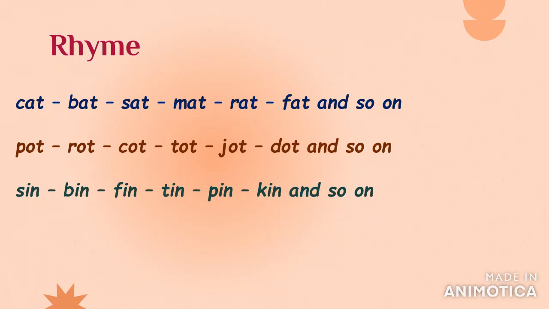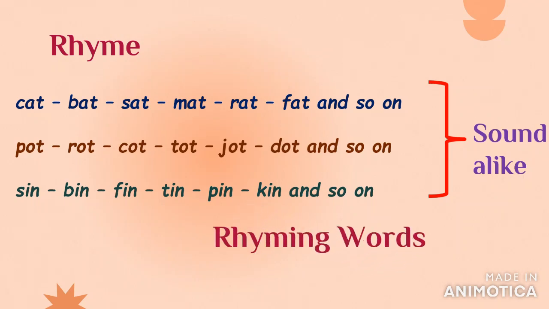Now what exactly is rhyme? If you observe these words and listen to them carefully, you understand that they have the same sound. They sound alike, and hence we can say that they are rhyming words.